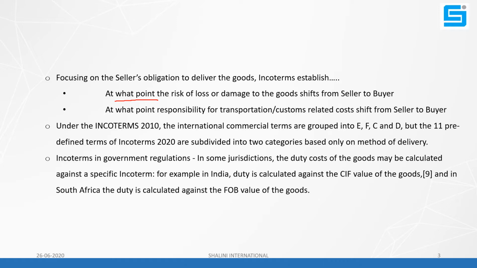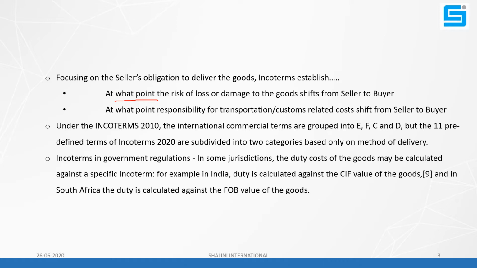See, friends, goods are manufactured in the seller's factory, then they move from the warehouse or factory to the customers. They pass through different modes of transport, and many times there will be loading and unloading, handled by many people and many machineries. Then there is a chance of loss or damage to the goods.